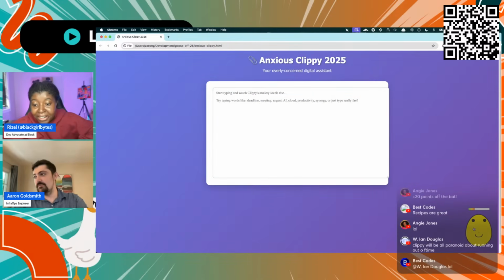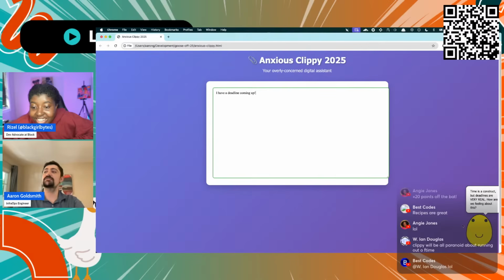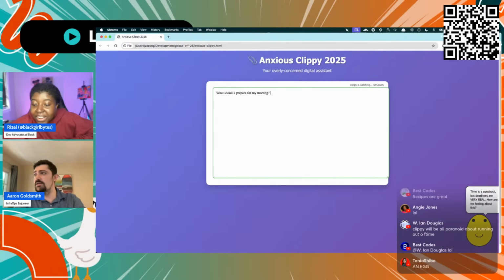So this is our new Clippy. It's an egg. Let's see, it has little googly eyes. So now I guess there are certain keywords that come up. What should I prepare for my meeting?